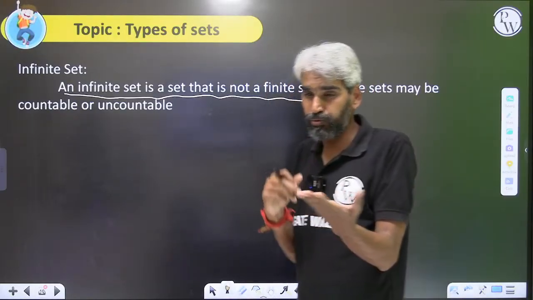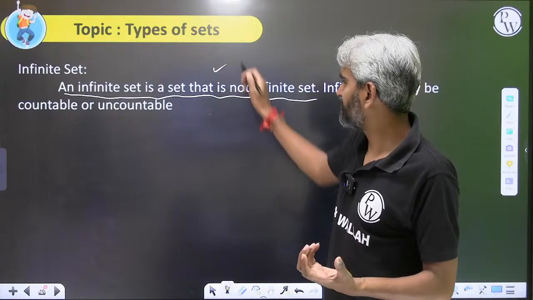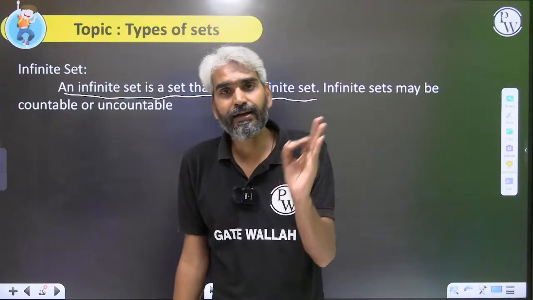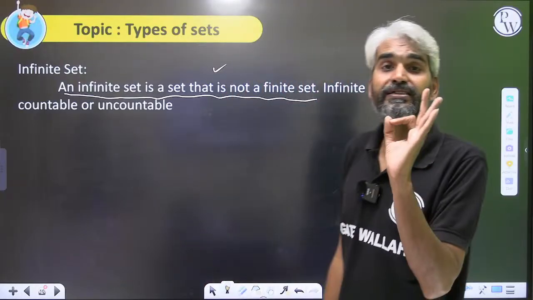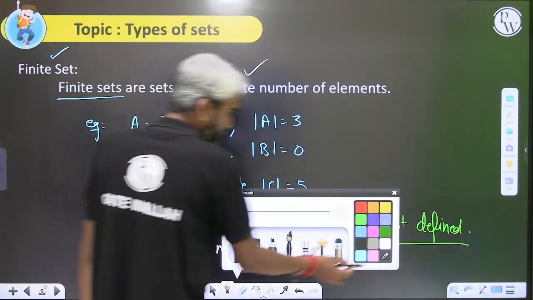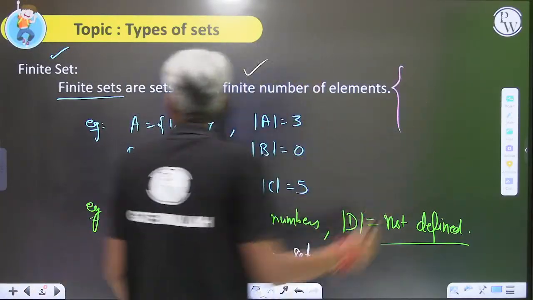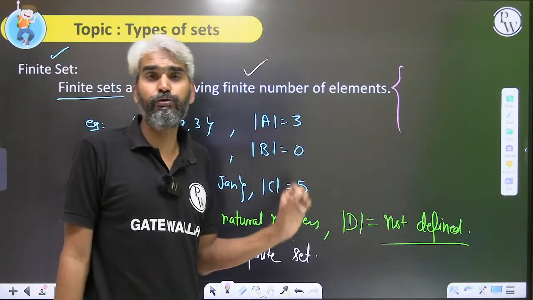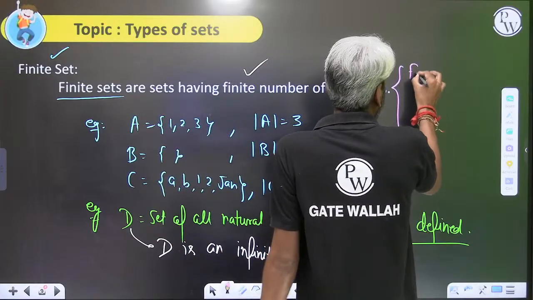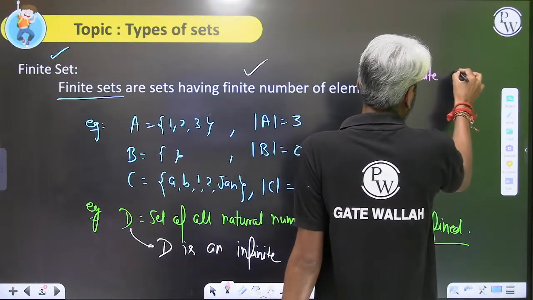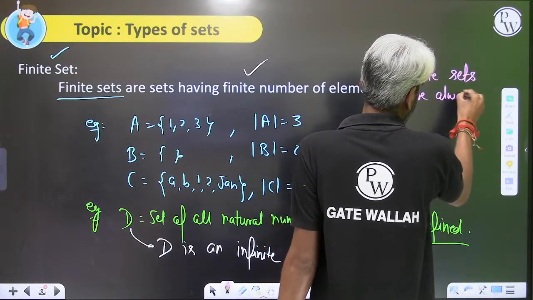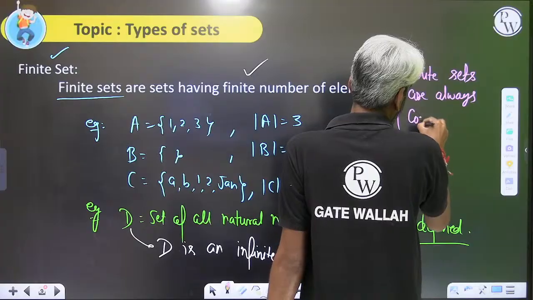Now, why do we define the definition like this? So please try to understand. Infinite sets may be countable or uncountable. Finite sets are always countable. If you want to write it down, you can note down that finite sets are always countable. You can always count the number of elements in a finite set.